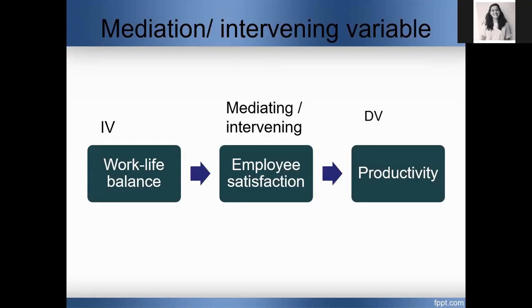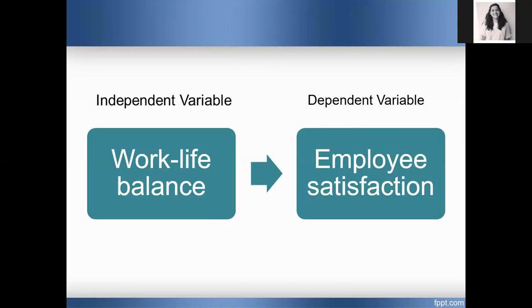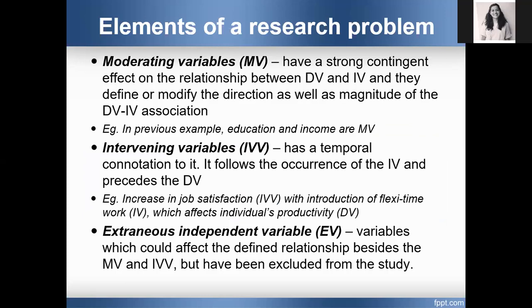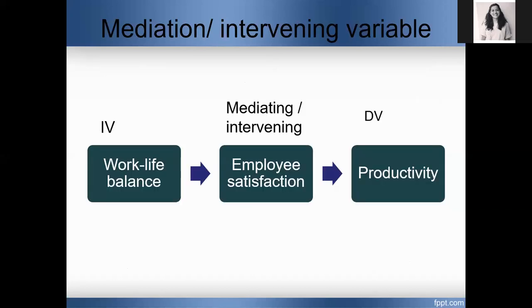Next we are going to introduce three terms: a moderating variable, an intervening variable, and an extraneous variable. Don't read the content given here, it will be difficult to understand. I will give you an example, then you will know what it is. The intervening variable or mediating variable is a variable which occupies an intermediate position between the independent variable and the dependent variable.